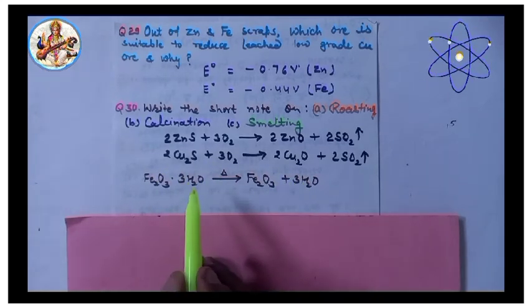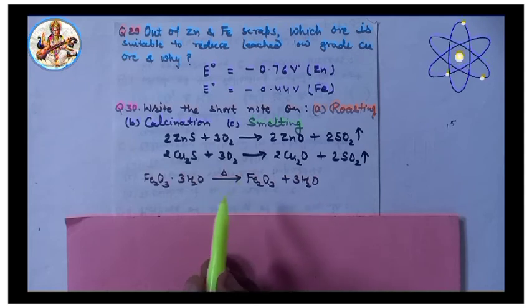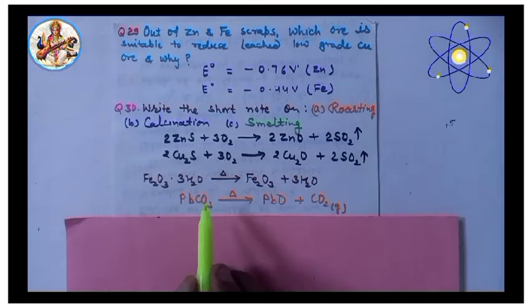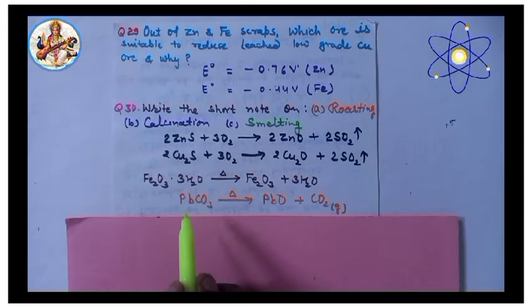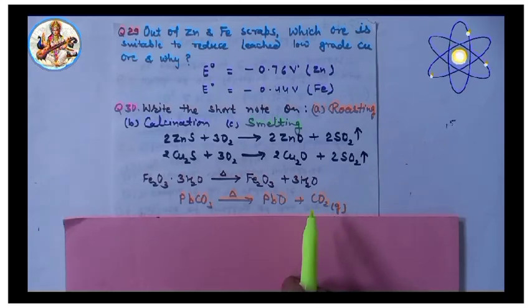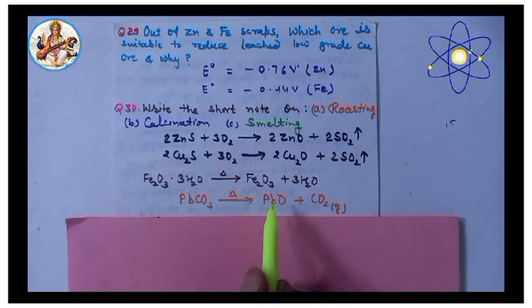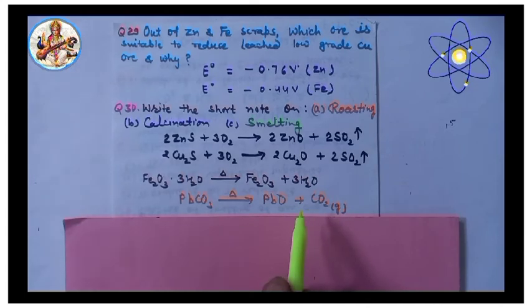Third point, carbonate ores are converted to respective oxides by loss of CO2 molecule. For example, PbCO3, a carbonate ore, is converted into metallic oxide by loss of CO2 molecule. Thus, in the calcination process, carbonate ores are converted to respective oxides by loss of CO2 molecule.